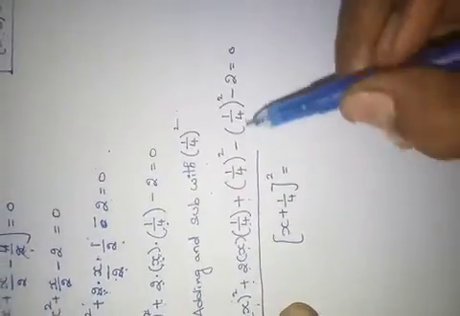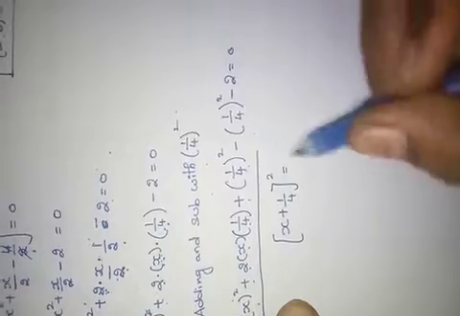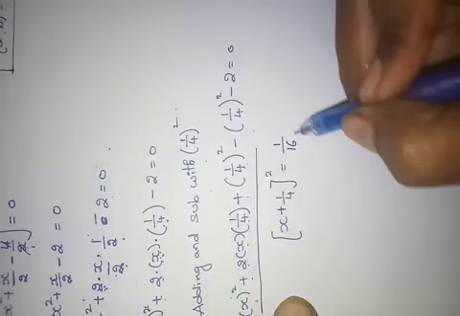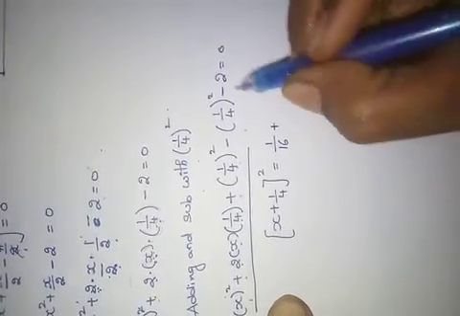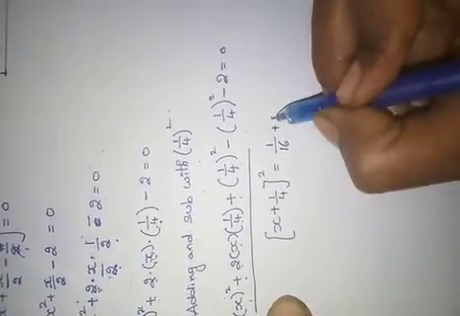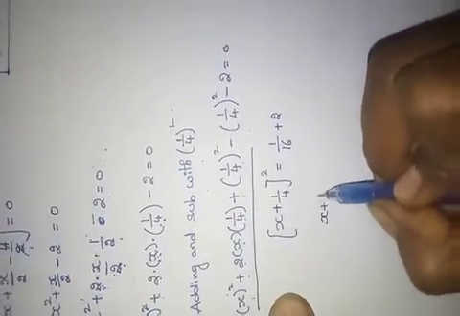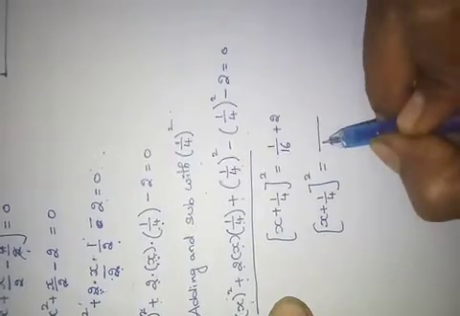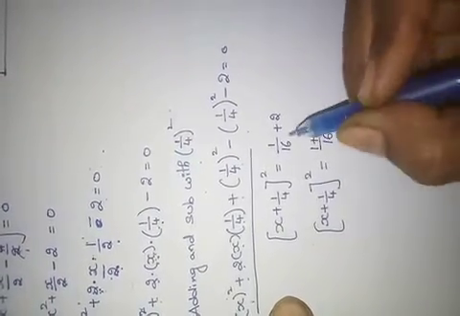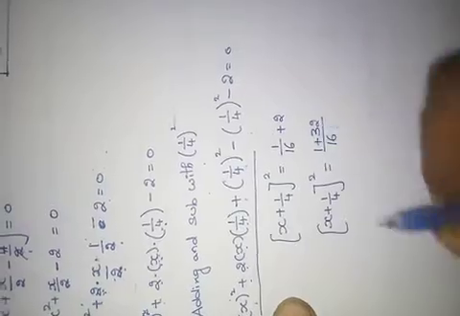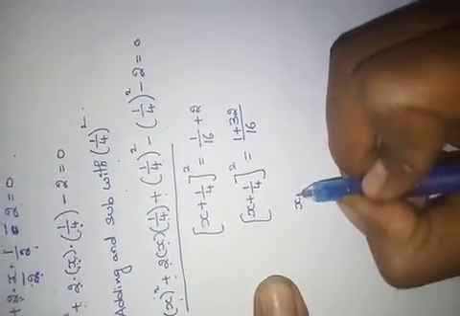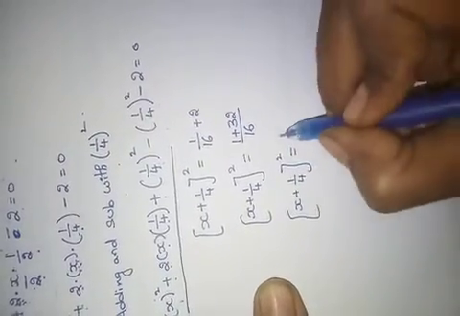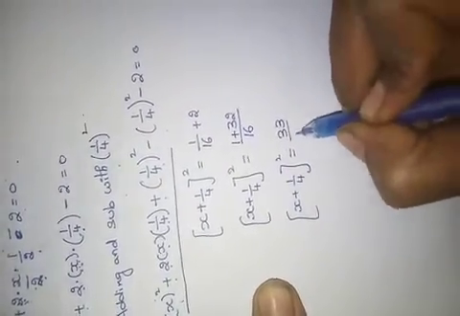That's all. See, this one I am sending to that side. 4 square 16, minus 1 by 16. If I send to that side, it will become 1 by 16. Minus 2, if I send to that side, plus 2. Now see here, x plus 1 by 4 whole square equals to, take LCM 16, 1 plus 16 twos are 32. Again, x plus 1 by 4 whole square equals to 32 plus 1, 33 by 16.